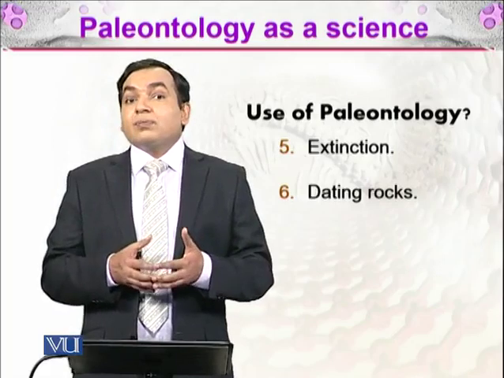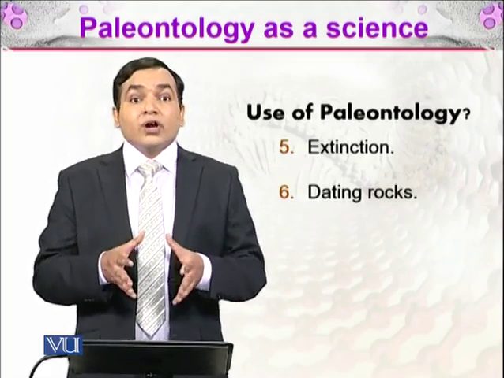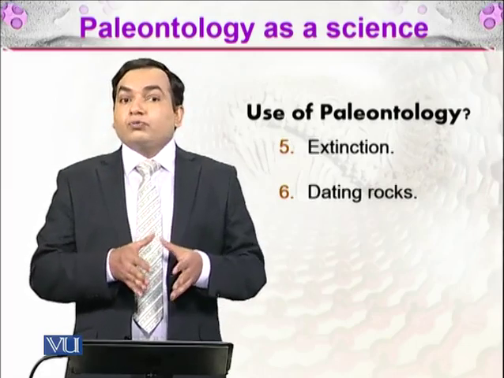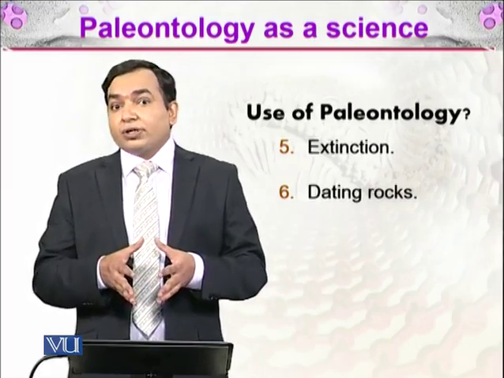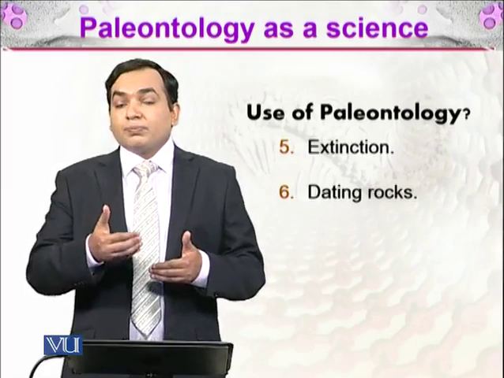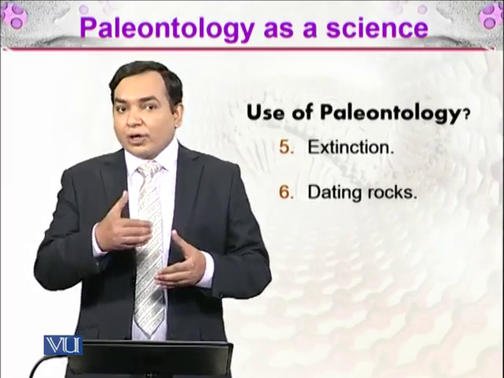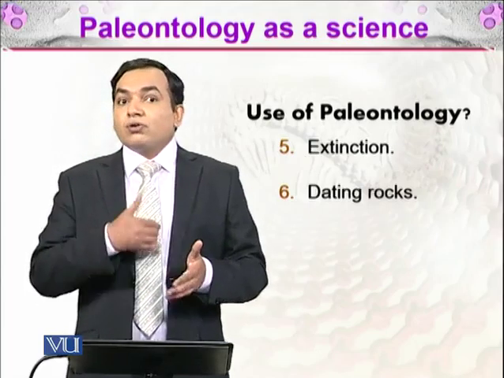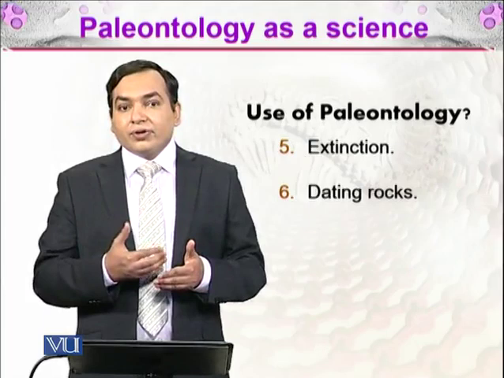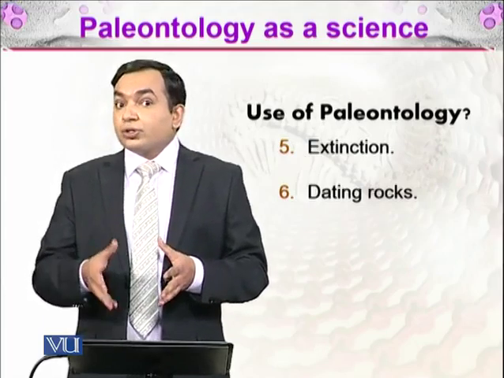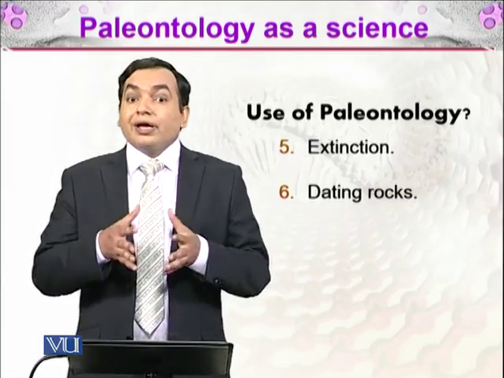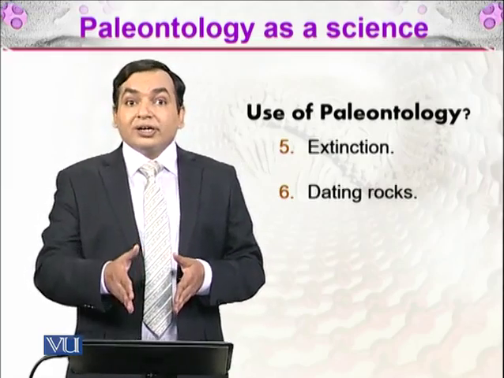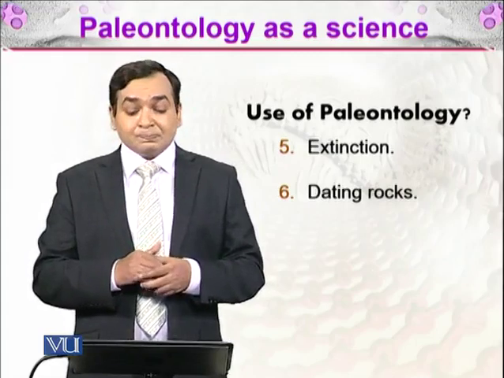So extinction is a very normal thing in the study of the Earth. We know that billions of organisms have become extinct throughout the lifetime of the Earth. Today we are facing the challenges of global warming, which results in the extinction of living organisms. So the study of paleontology can help us curtail this problem of extinction.